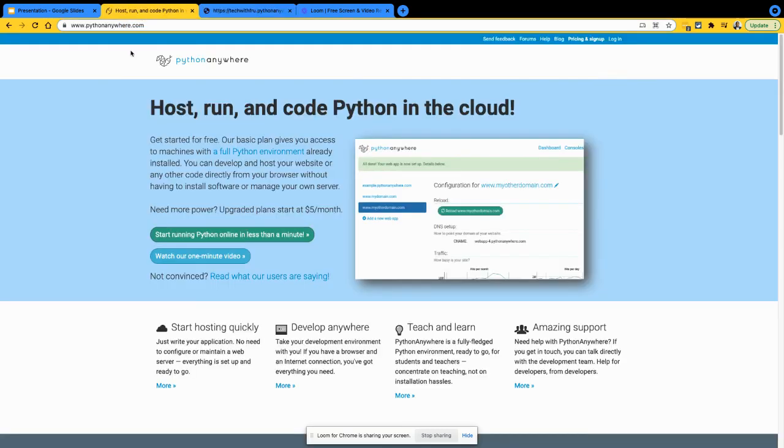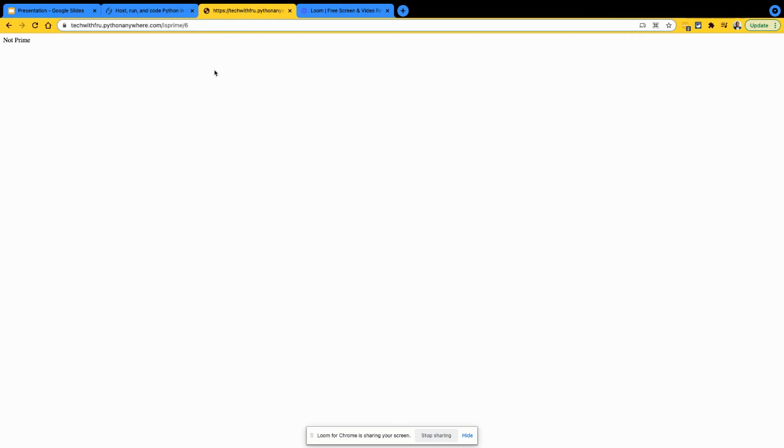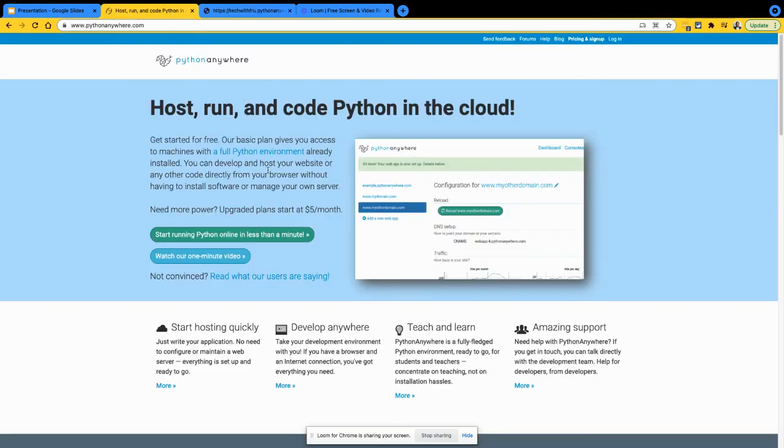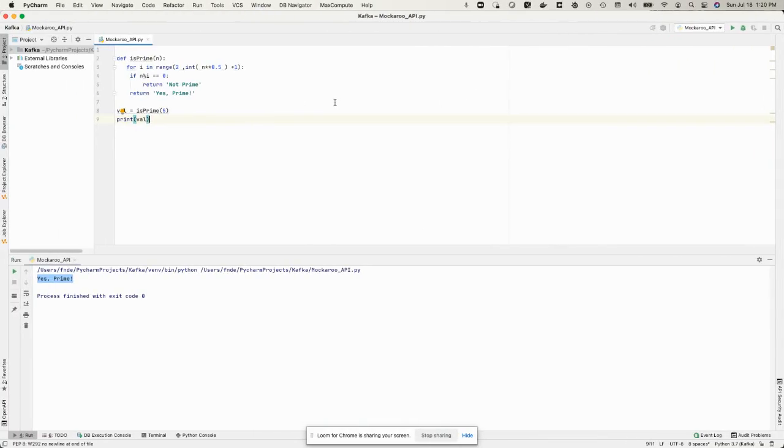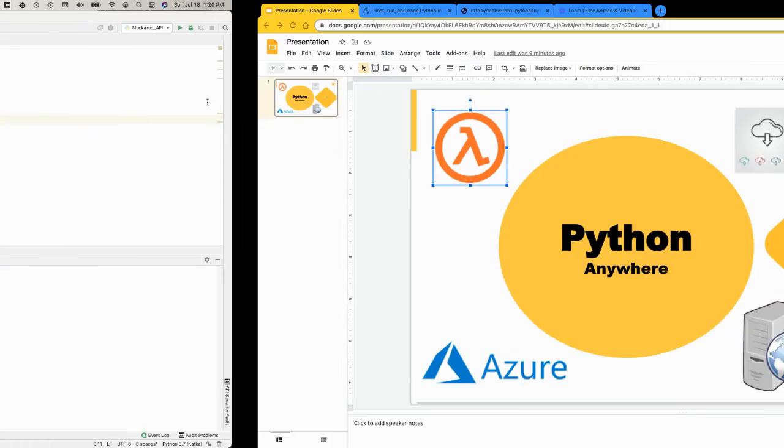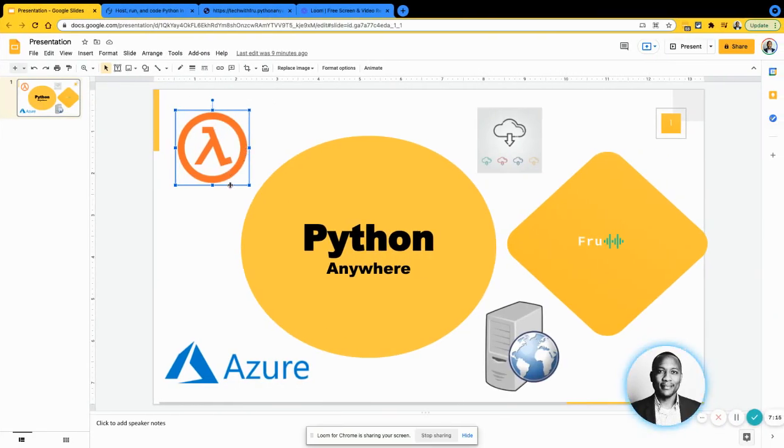Now, using PythonAnywhere is a good option. It's free. I haven't paid for it. Of course, you might want to check for the paid version, because I'm sure the folks that are putting this together have to pay their own bills too at some point. So definitely consider that. Another option would be Lambda or Azure Functions, which I'm going to show you in future videos, how to still take code like this, or any code for that matter, and run that as an alternative in an Azure Function or in an AWS Lambda, if that's what you choose to do.